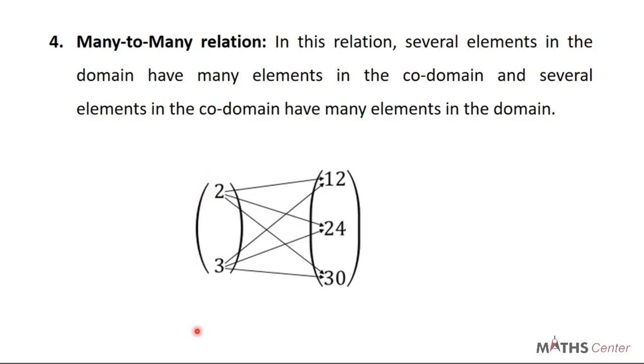So we have many in the domain relating to many in the codomain, then many in the codomain relating to many in the domain. So when this happens, we see that you have a many to many relation. So in this case, the relation is a factor of. So you can see that 2 and 3 are factors of 12. At the same time, they are factors of 24. At the same time, they are factors of 30.